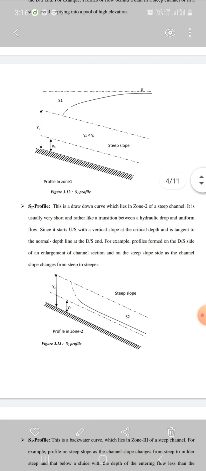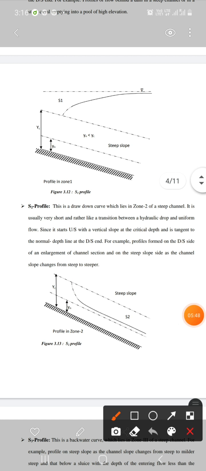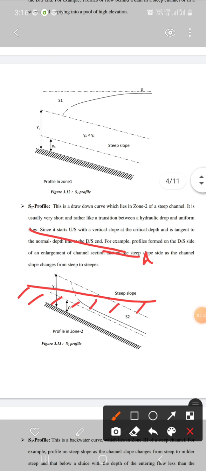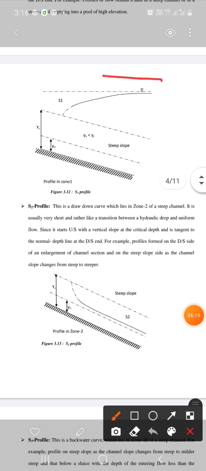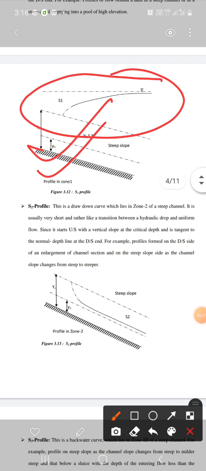So now we will draw the S1 profile. This was the slope, this was NDL, and this was CDL, and here is infinity. Suppose this is the water depth y. So at infinity the slope of water was S0, and at CDL the slope of water was 90 degrees. So we will join these two and we will get the S1 profile. This is the S1 profile, which is being shown in the figure.